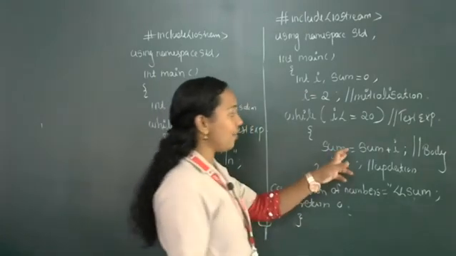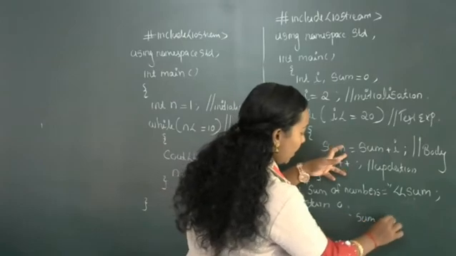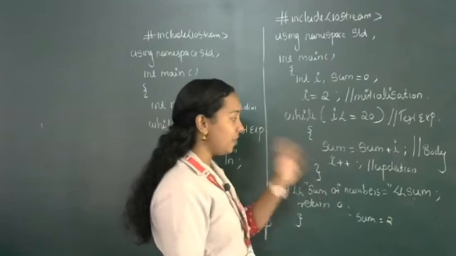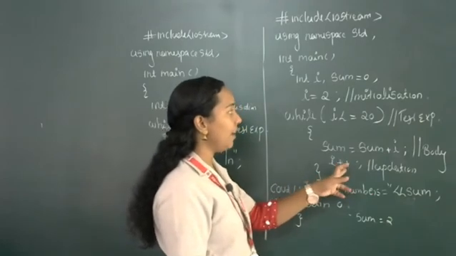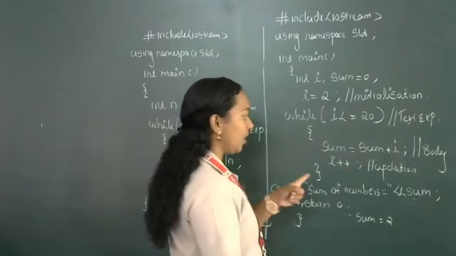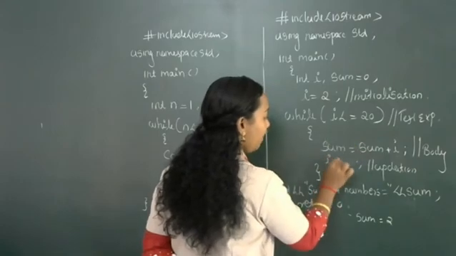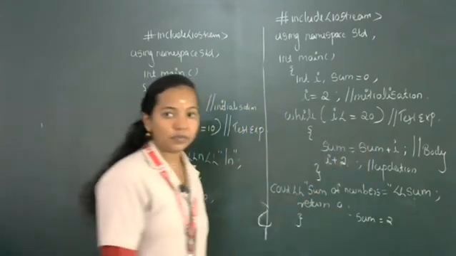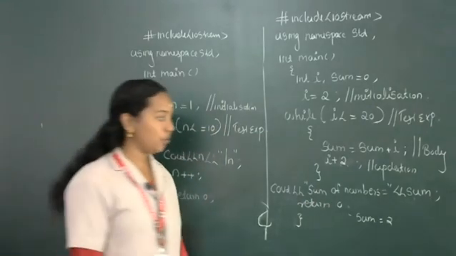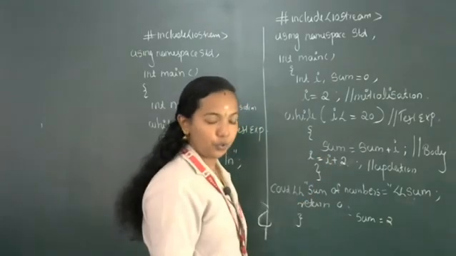Immediately after executing sum equal to sum plus I, what will be the value of sum? Sum is equal to 2. The first value will be available at 2. Then after that 2 will change. When we write I plus plus, it will increment by 1. So instead of I plus plus, what do you want to write? I plus 2, or otherwise we can write I equal to I plus 2.